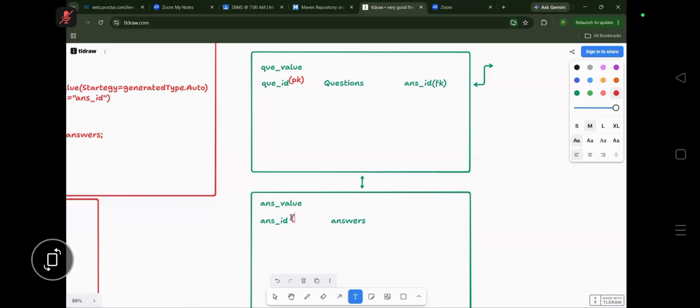This is also a primary key. Now, a foreign key will stabilize the relation between one table and another table by adding the foreign key of one table to another table. This foreign key always indicates the primary key of another table. Suppose the question ID right now is 1.